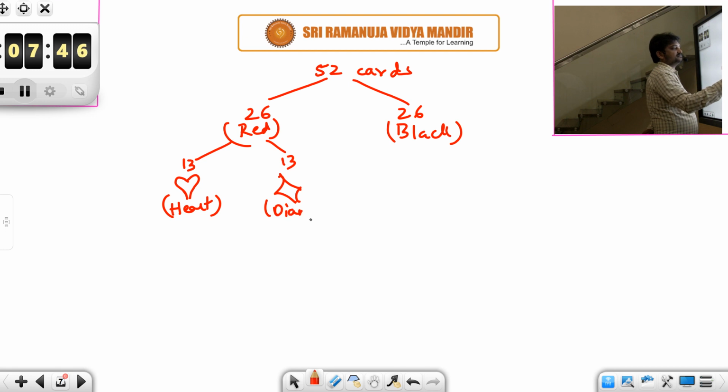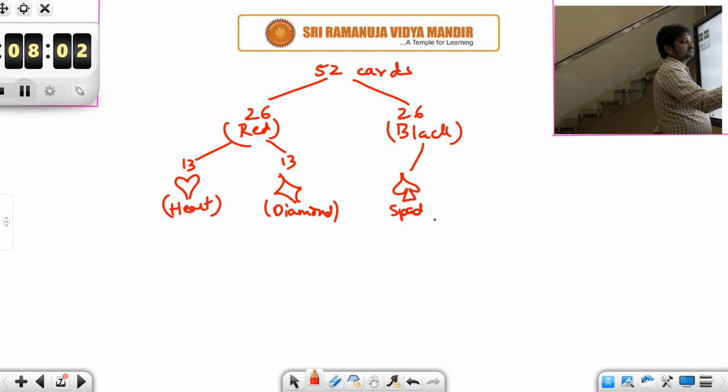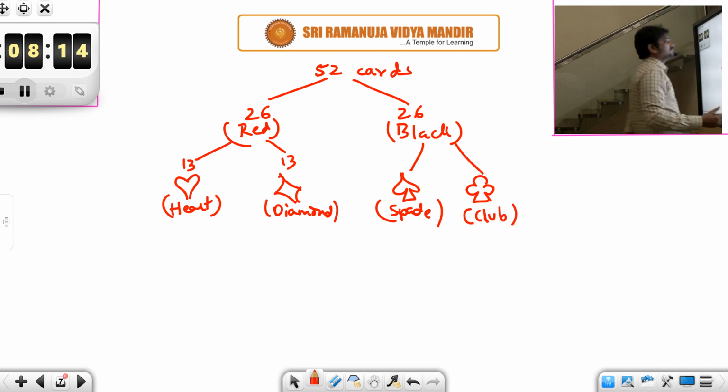Diamond. And similarly in the black, you will find 13 with the spade symbol, and 13 with the club.